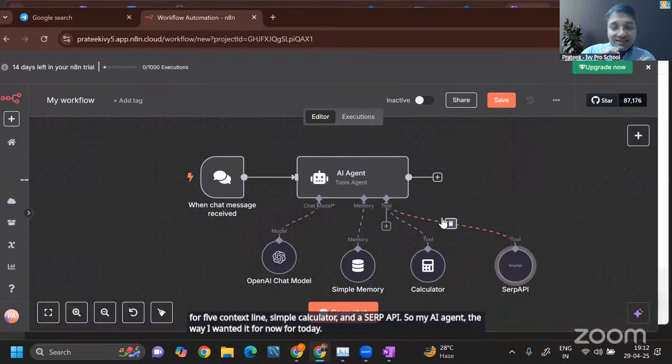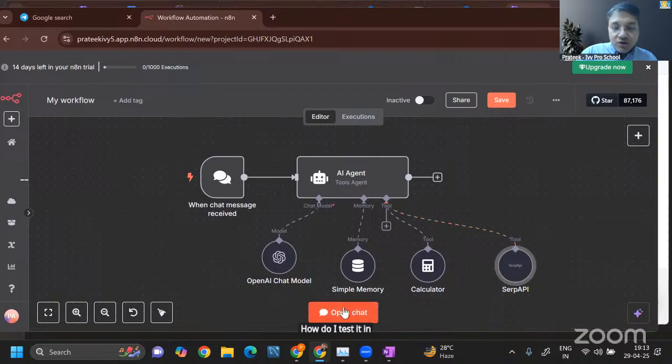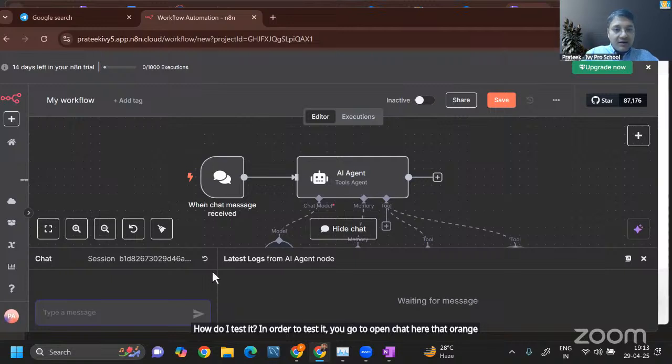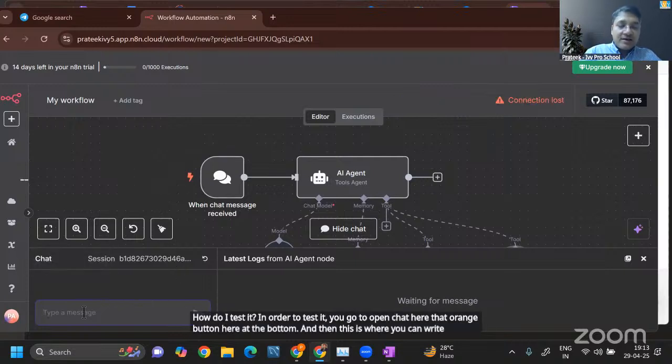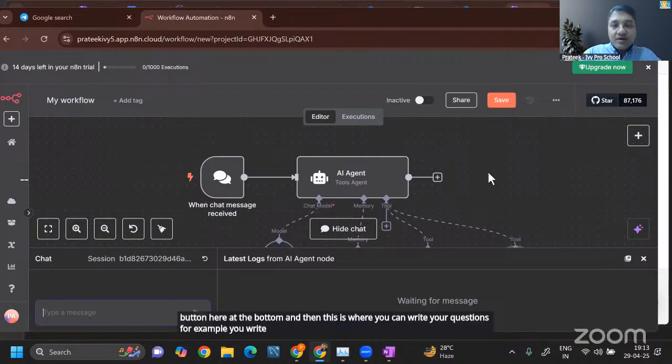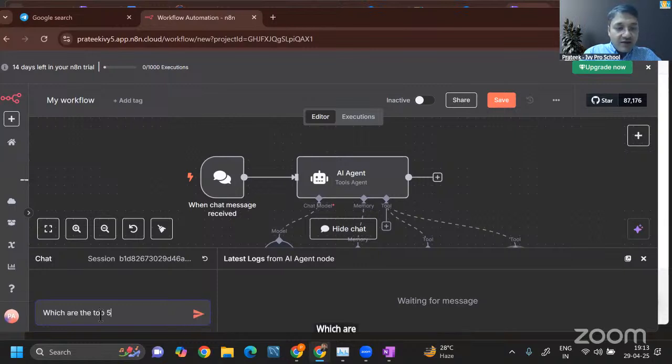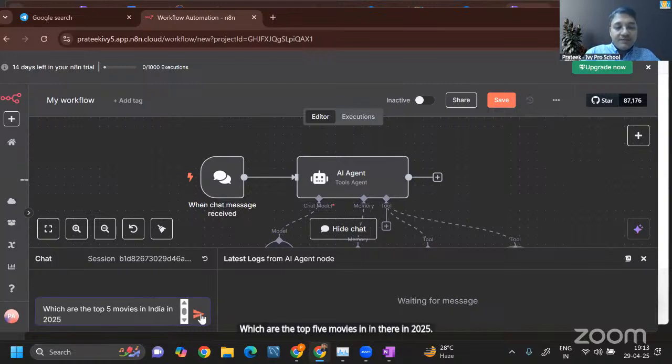Now, how do I test it before I make it active? In order to test it, you go to open chat here, that orange button here at the bottom. And then this is where you can write your questions. For example, you write... it's connection lost. Okay, now which are the top 5 movies in India in 2025, right?